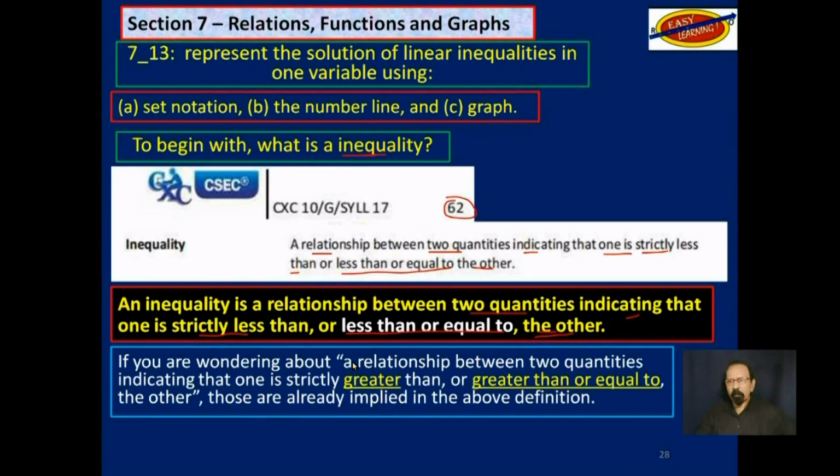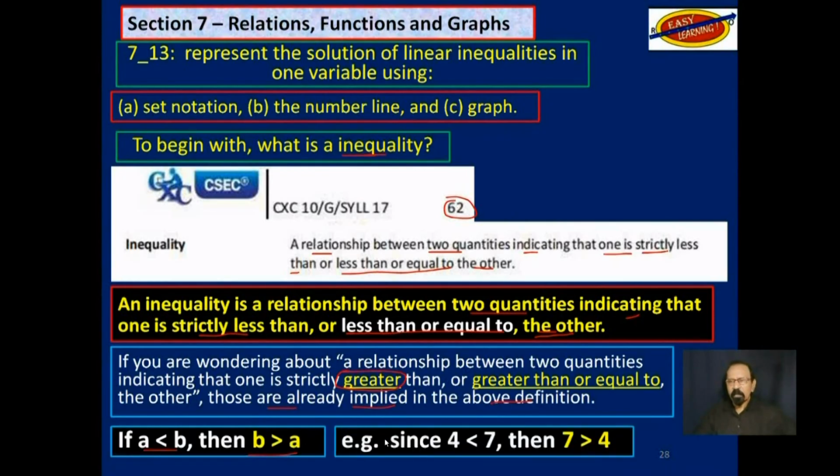If you are wondering about a relationship between two quantities indicating that one is strictly greater than or equal to the other, those are already implied in the above definition. If A is less than B, then B is greater than A. Example, if 4 is less than 7, then 7 is greater than 4.